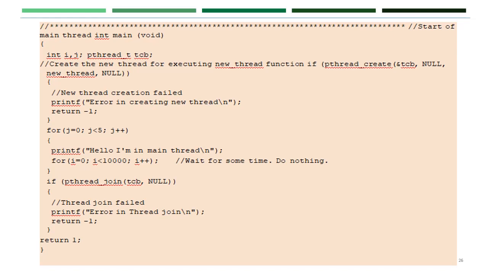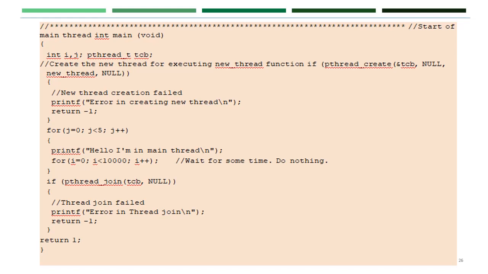If the return value is other than 0, then the execution fails, that means the thread is not created, then we print the error in creating new thread, then we return -1.